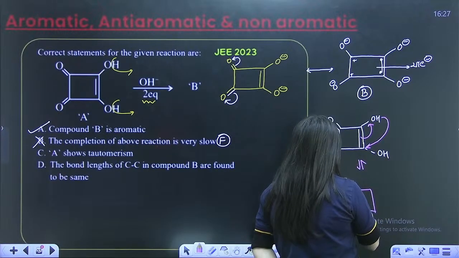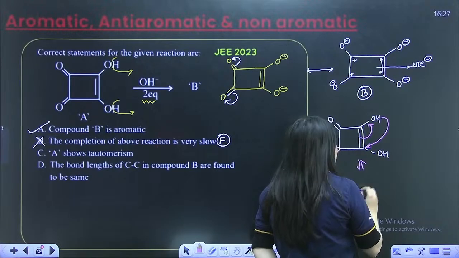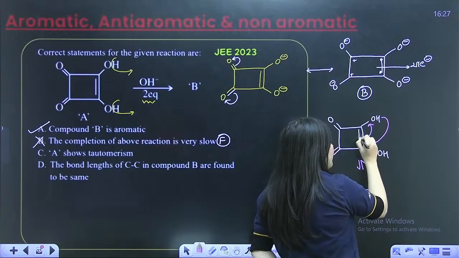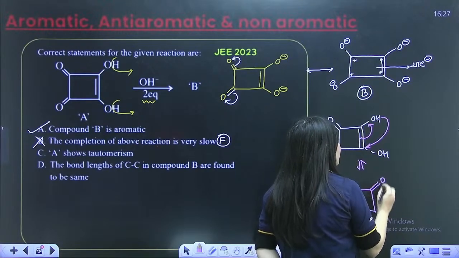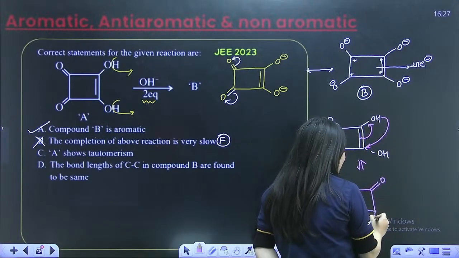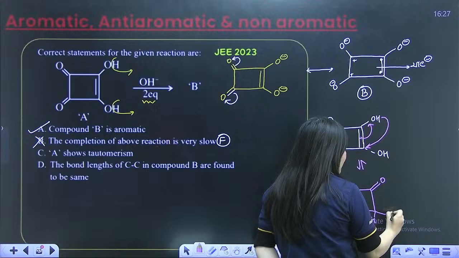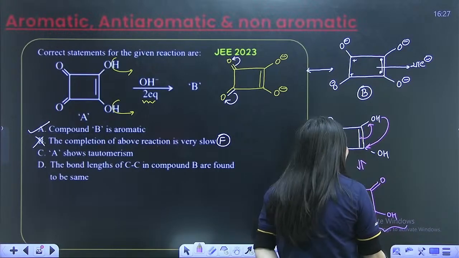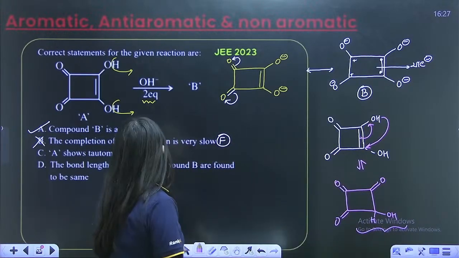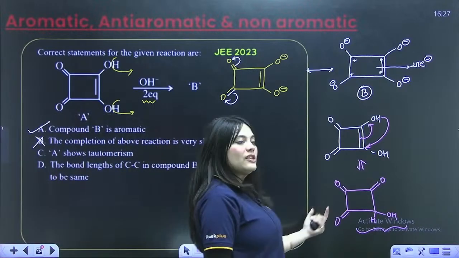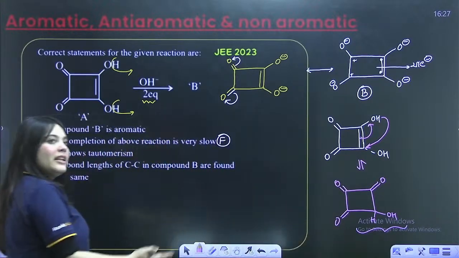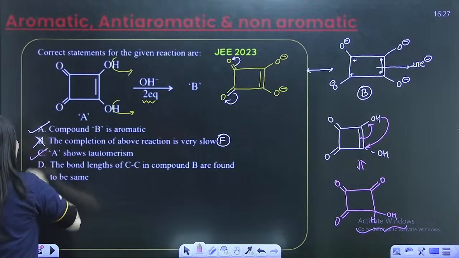Here is a double bond O, here is a double bond O. So what I do, I gave this double bond over here. Here's a keto form. And this hydrogen actually comes over here, and here is the OH group, right? So yes, I can convert this A compound into a tautomeric compound, which is the enol form, right? So this is definitely showing tautomerism. I just made you the tautomeric product. So this is showing tautomerism.